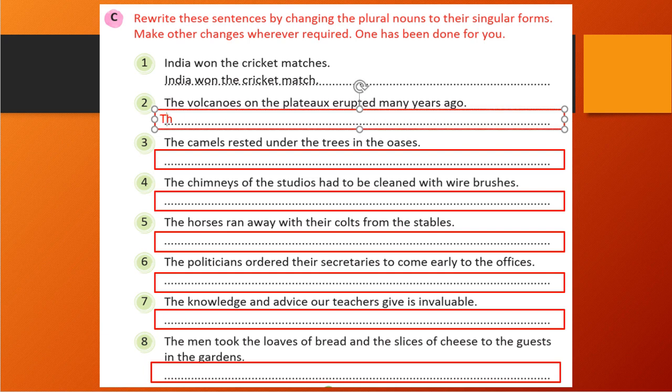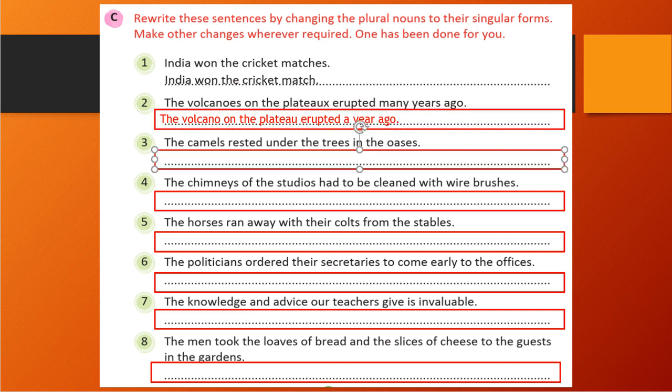So let's write the volcano on the plateau erupted a year ago, because many is a plural, so we need to convert it into singular, so a year ago.